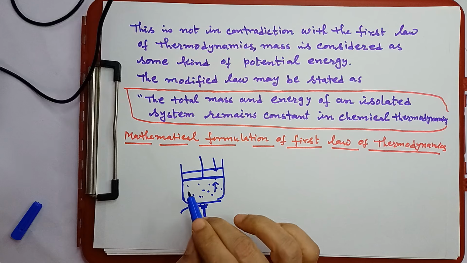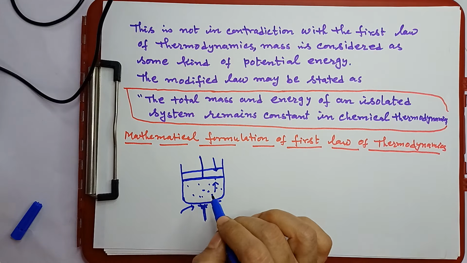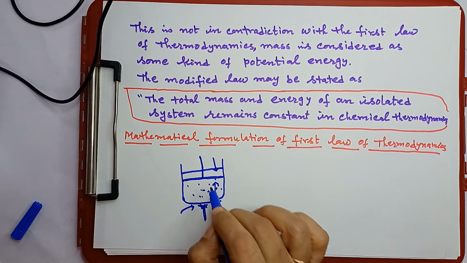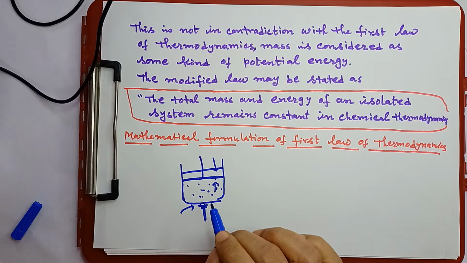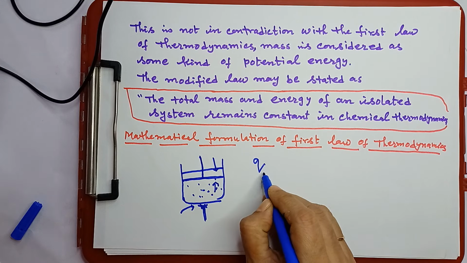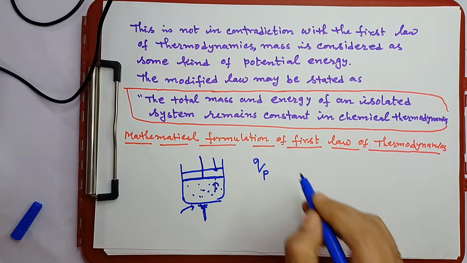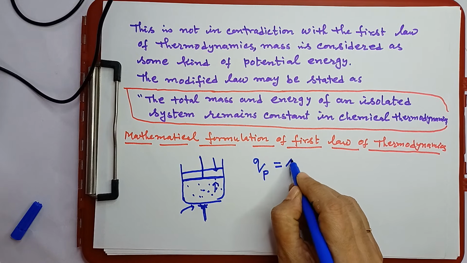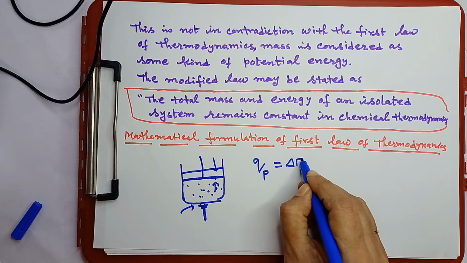That means expansion occurs, and expansion means work is done by the gaseous system. Okay. So heat absorbed at constant pressure, it goes to increase the internal energy of the system.